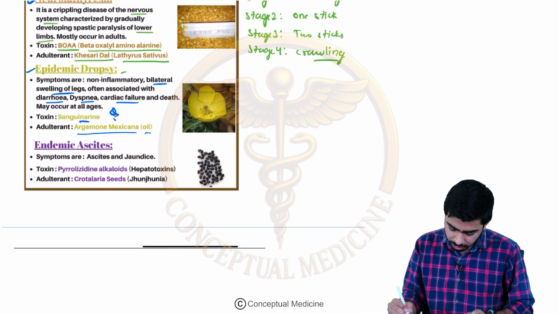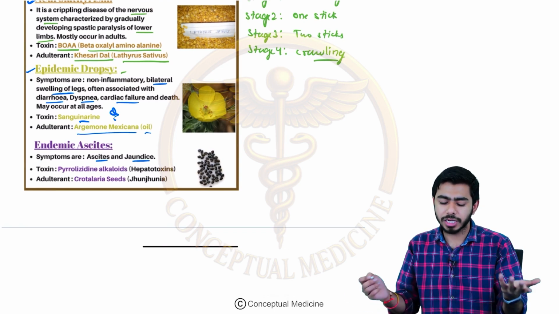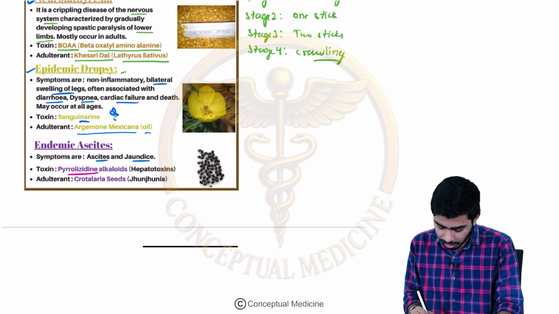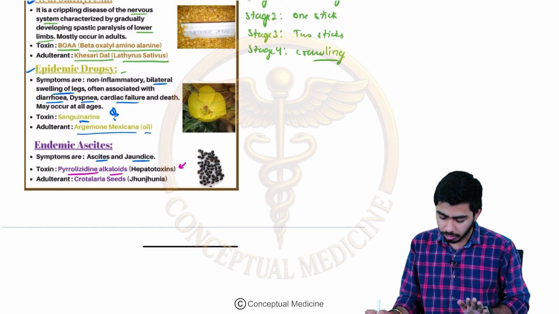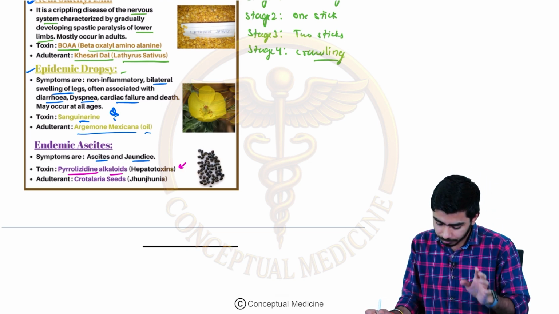Endemic ascites, guys. Endemic ascites talking about the ascites and the jaundice. Endemic ascites, as the name suggests, ascites, right? So here the toxin which we need to remember is the pyrrolizidine alkaloid, right? This is actually hepatotoxic, very important. This is hepatotoxic, right? It can be causing the liver disease, it might be causing the cirrhosis as well, right?